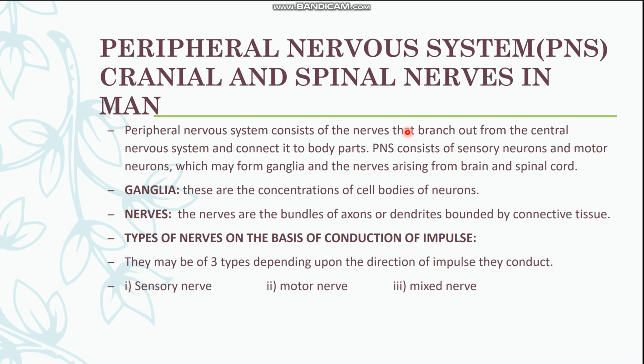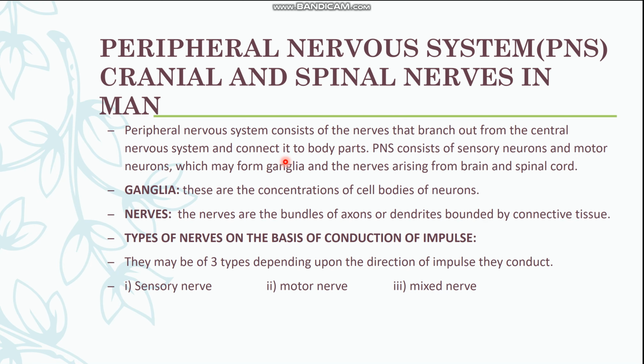This peripheral nervous system in man consists of spinal and cranial nerves. It is present in the periphery of the body, and this part of the nervous system is mostly involved in the conduction and transmission of messages from sensory organs to the coordinator organs, and from coordinator organs to the effector organs.